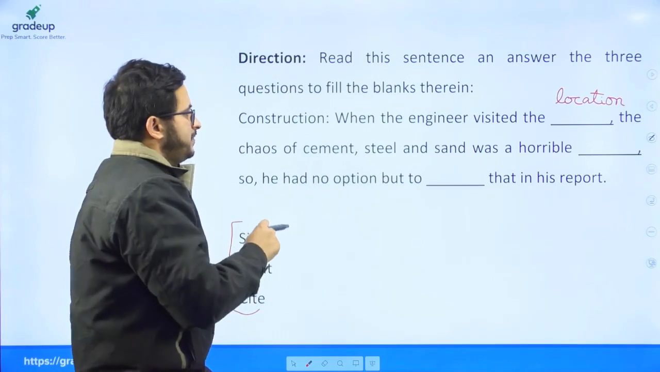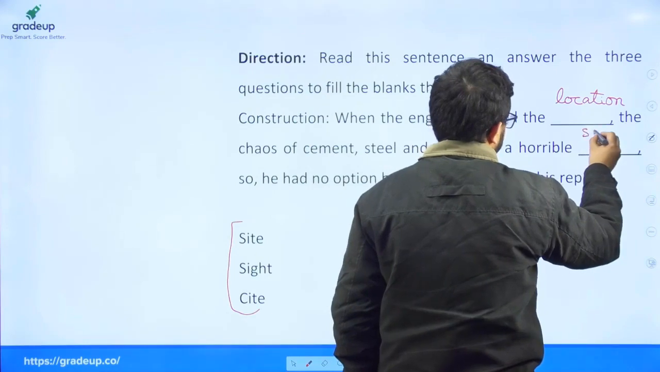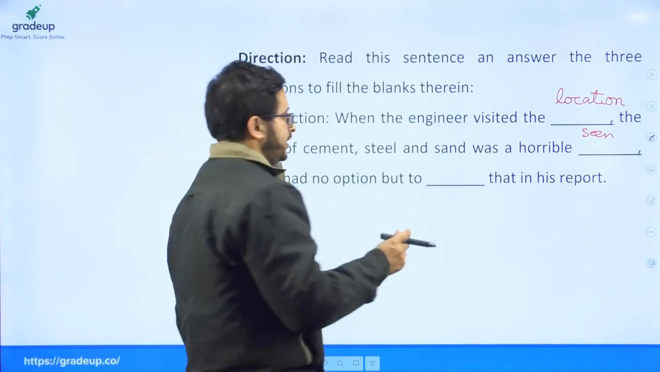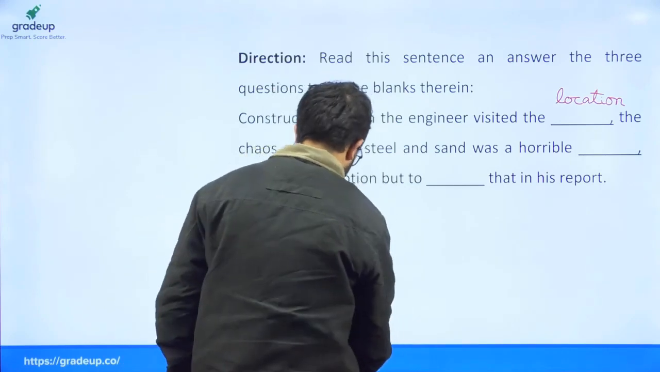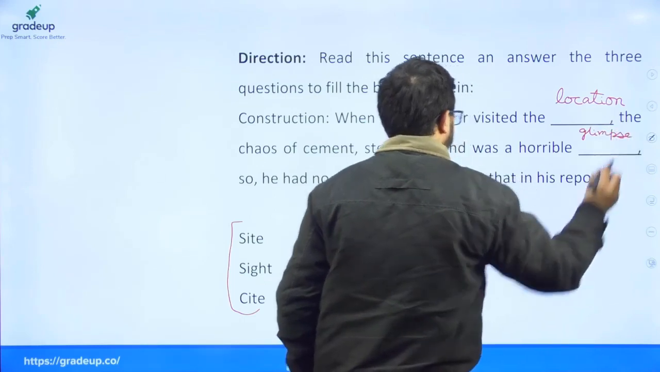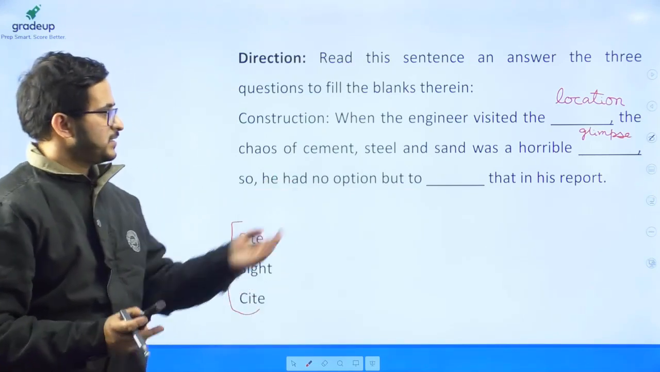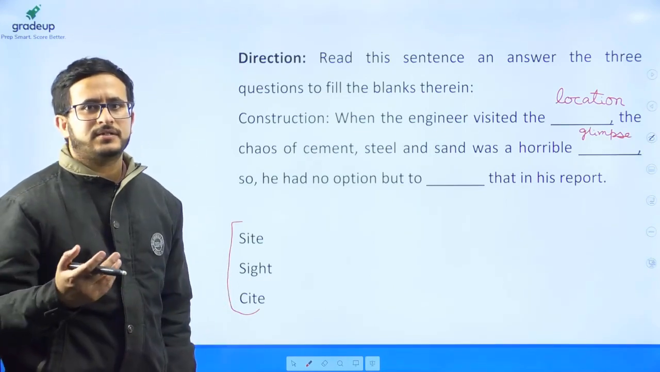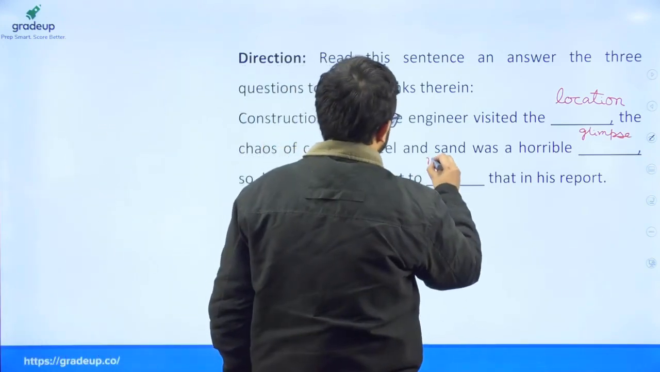"The chaos of the cement, steel and sand was a horrible dash." Now something which is seen here, some horrible glimpse of something. "So he had no option but to dash that in his report." So the engineer visited the place and found that the place was horrible. So he had to prepare a report on it, and he would mention that thing in his report.